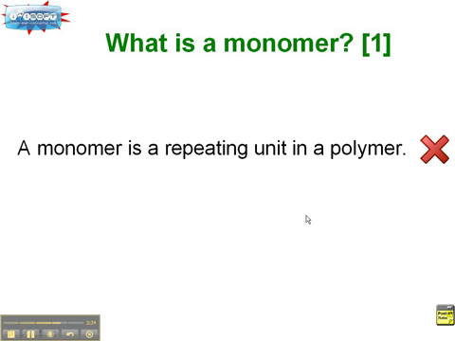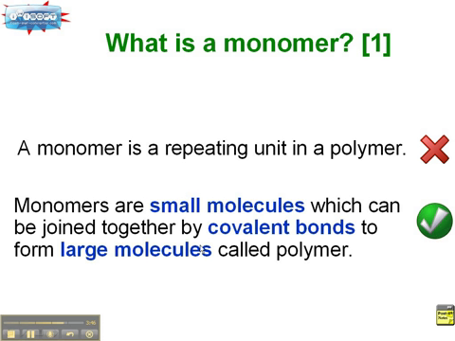What is a monomer? A monomer is a repeating unit. A monomer and repeating unit are very different. Repeating unit is in the polymer, but monomer means it hasn't become a polymer yet. I think this definition is available in the mind map. Monomers are small molecules before they become polymer, which can be joined together by covalent bonds to form large molecules called polymer.